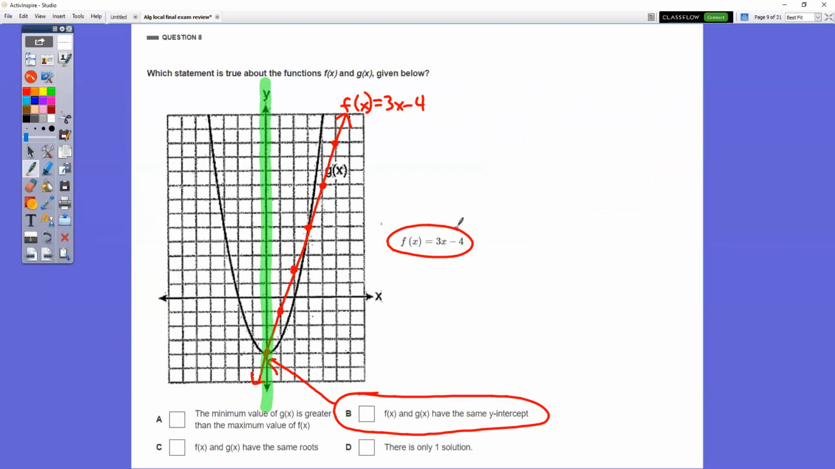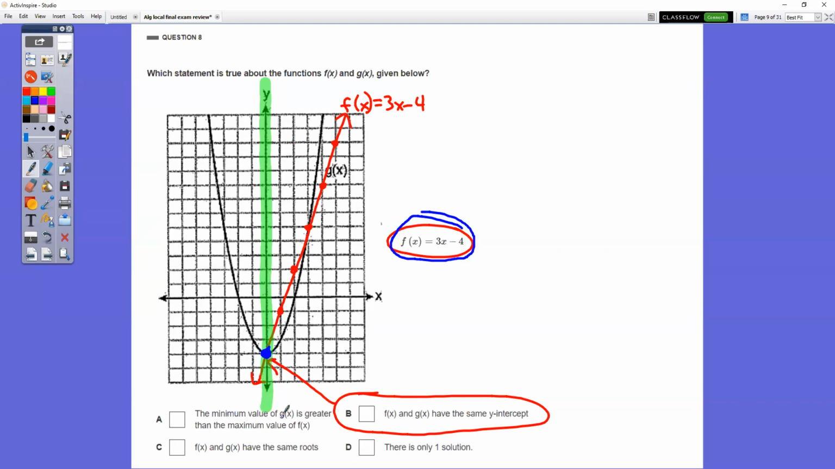Again, graph it, all right? You're given the parabola, but you need to graph this one. So when you graph it, it looks like this. So which statement is true? Well, B is true, that they have the same y-intercept. Where the lines cross the y-axis, they have this point right here. It wouldn't be choice A.